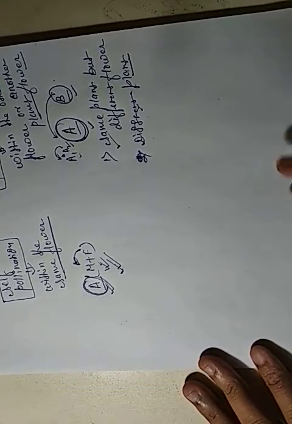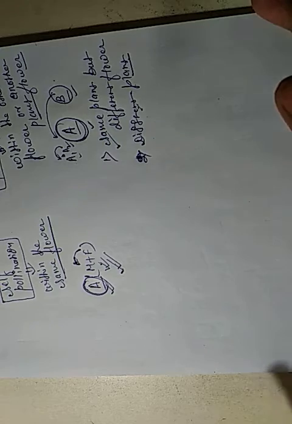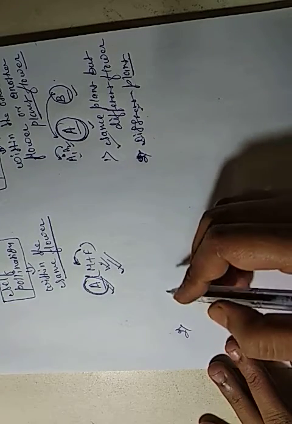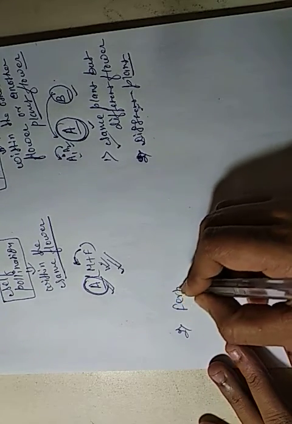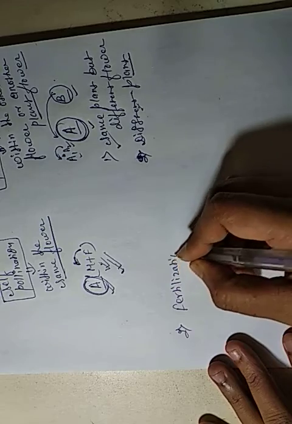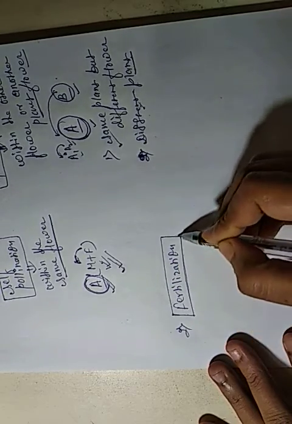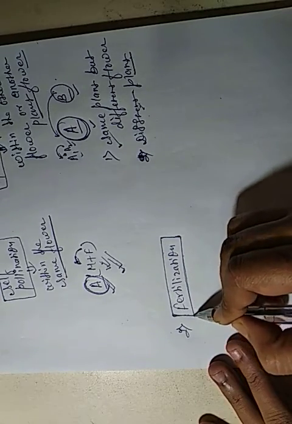The first process is pollination, in which the pollen grain moves from the anther to the stigma. And the second one is fertilization, because after pollination the next process is fertilization, in which the pollen grain fertilizes the ovary.